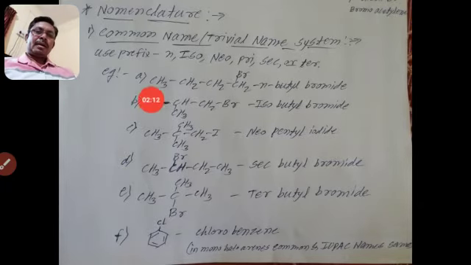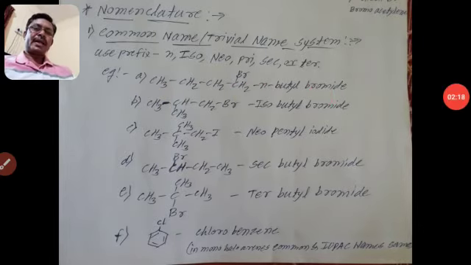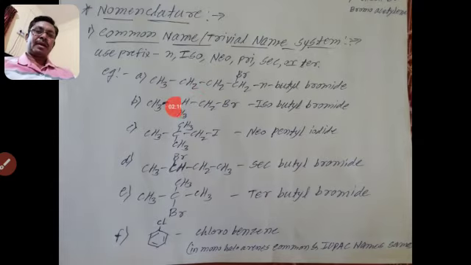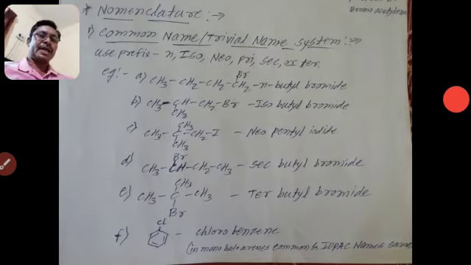Then count the carbon: 1 2 3 and 4. Select the straight chain at which a halogen atom is attached.